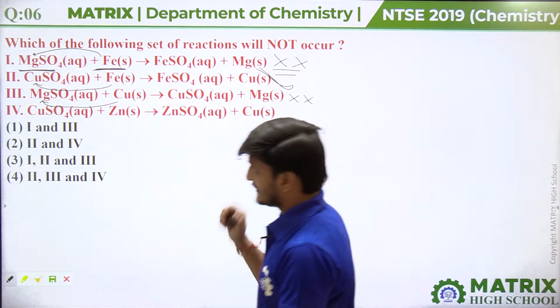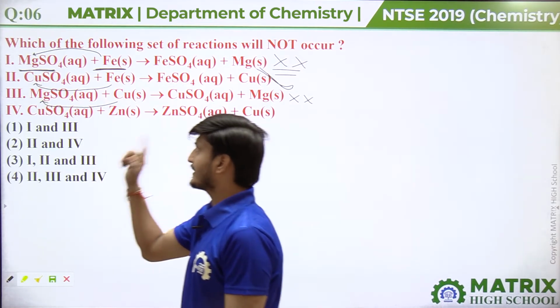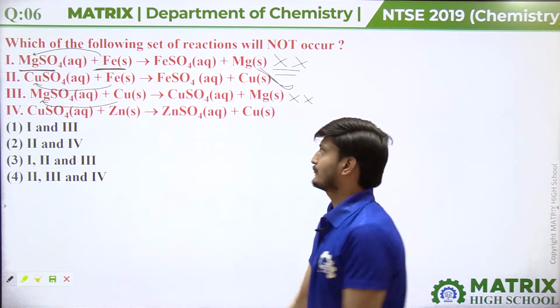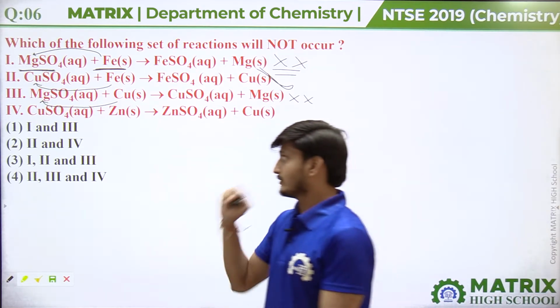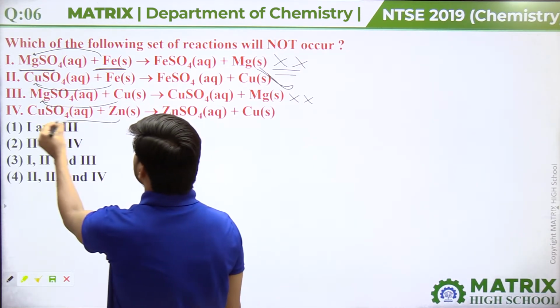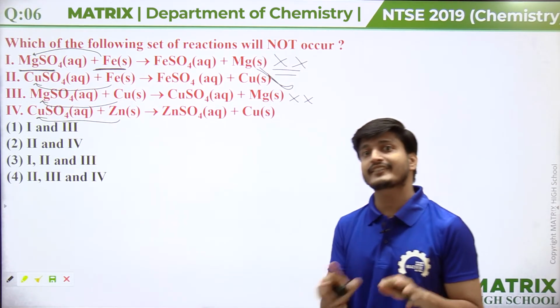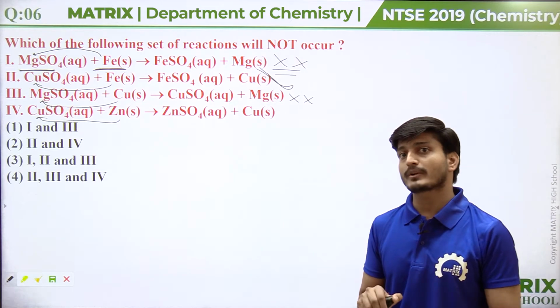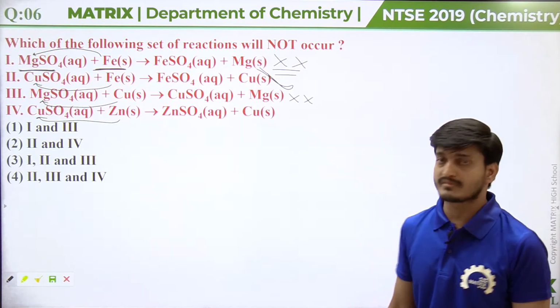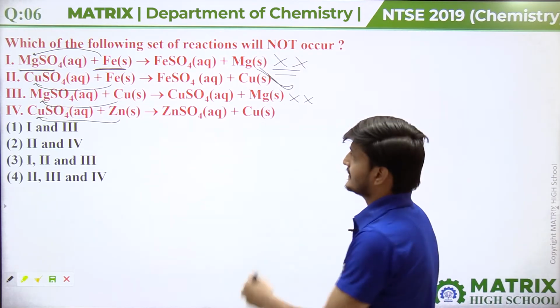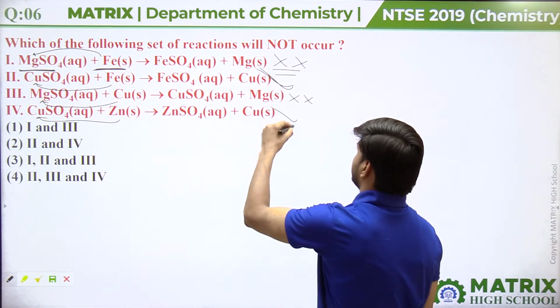And if we see fourth reaction, in fourth reaction, copper sulfate reacts with zinc and forms ZnSO4 plus copper. As we know, zinc is more reactive than copper. So zinc being more reactive than copper, zinc can displace copper from copper sulfate and can form zinc sulfate plus copper. So this reaction can occur.